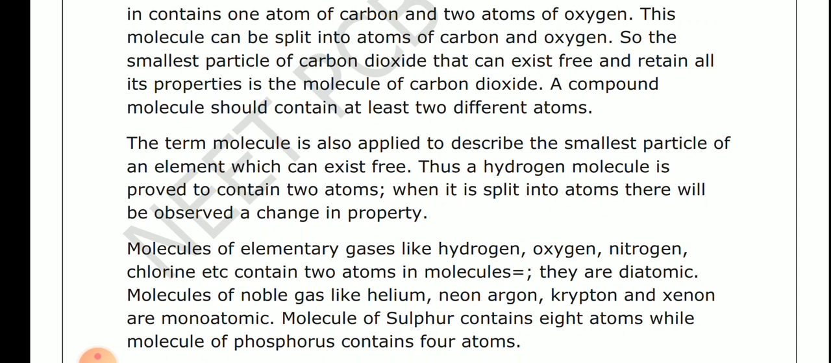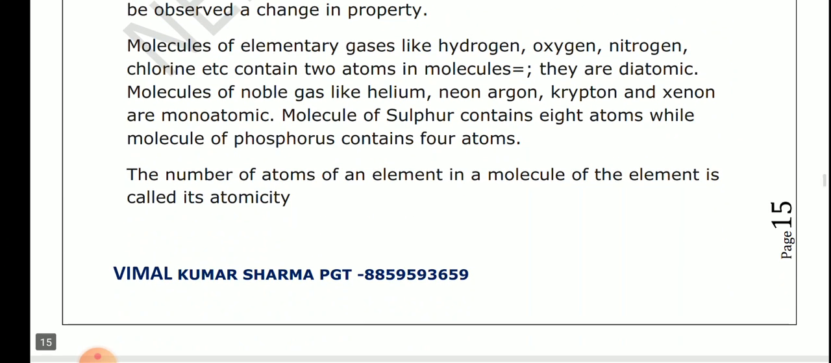Molecules may be monoatomic, for example the noble gases like helium, neon, argon, krypton and xenon. Molecules of sulfur are 8 atomic or 6 atomic, while molecules of phosphorus contain 4 atoms. The number of atoms of an element in a molecule of the element is called atomicity. Atomicity is the total number of atoms present in a molecule. So this is very simple, students.